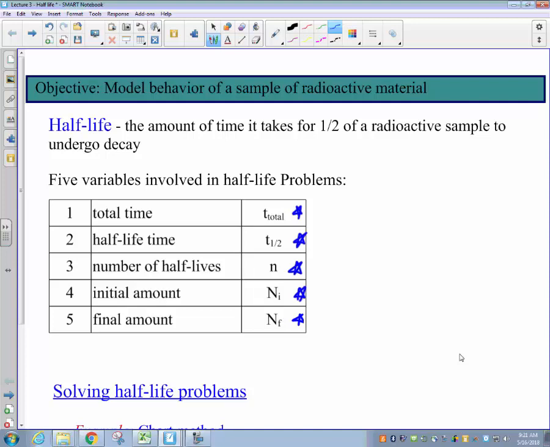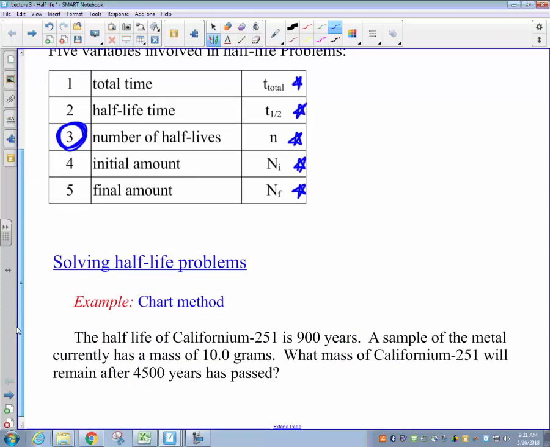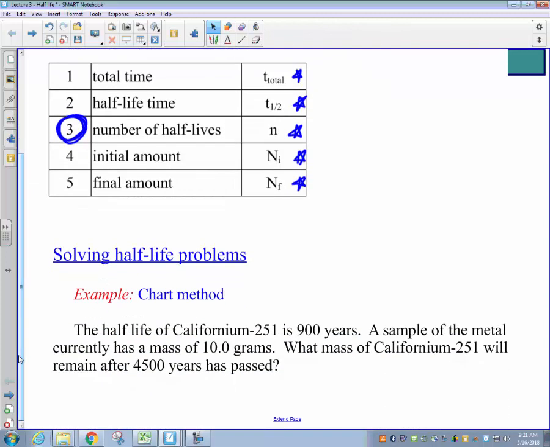Now, taken together, those are the 5 variables that we can use to describe a radioactive system in terms of its half-life. In most of the problems you'll be dealing with in class, the variable you have to pay most attention to, the keystone to all of these problems, is variable number 3 here. That is the number of half-lives that have gone by. So most of the problems we solve will be looking for that number n, at least in part. So, given those 5 different variables, let's take a look at a couple of different approaches